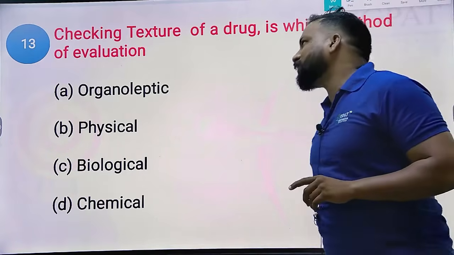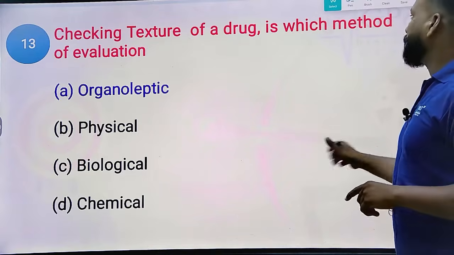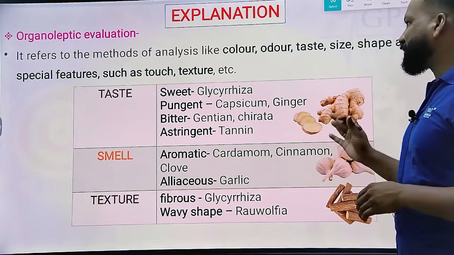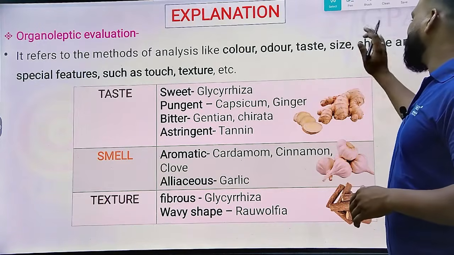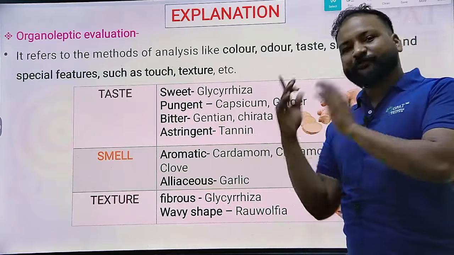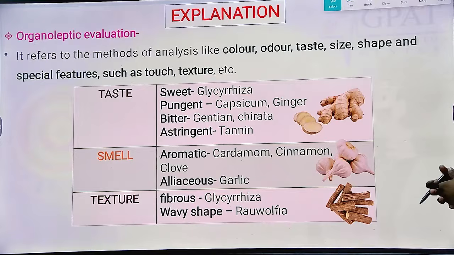Taste, smell, texture, color, odor, size, shape, and special features such as touch fall under organoleptic evaluation.